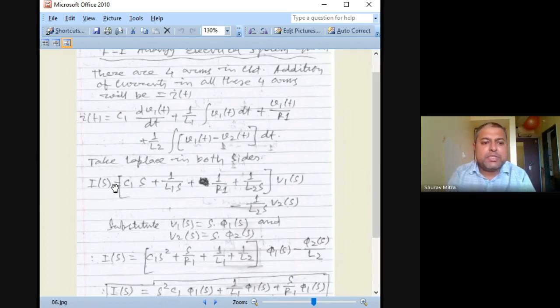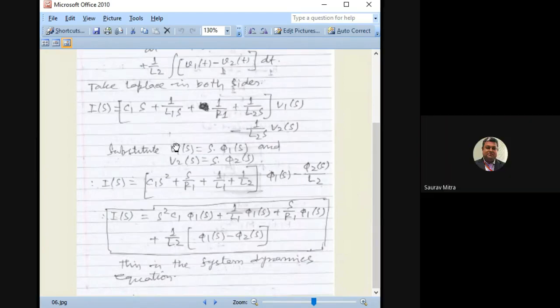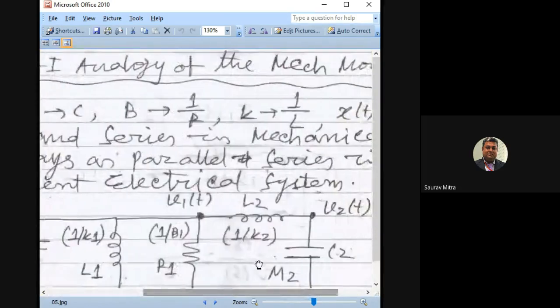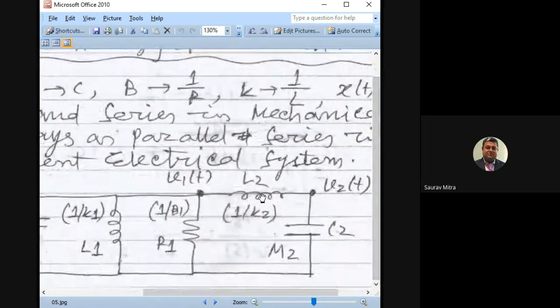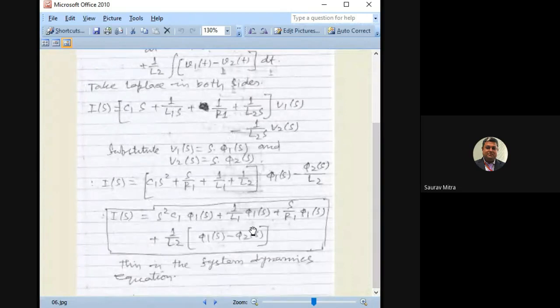If you take the Laplace transform on both sides, and separate out the I1 and I2, you find I(s) is equal to something of phi1(s) and something of phi2(s). We have substituted V1(s) as s phi1(s), V2(s) as s phi2(s). All these things we are finding. Now in the final equation we could find the relationship between I(s) and phi1(s) and phi2(s) like this. Whatever we are finding here, this voltage plus this voltage plus this voltage, they all are equal to 0. So from there you can find out the relationship between phi1(s), phi2(s), and I(s).